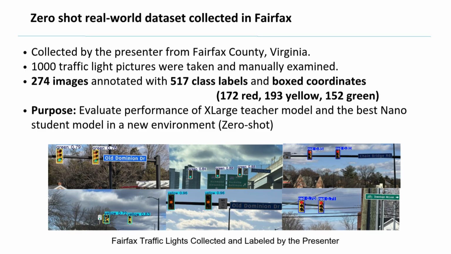So I collected a small US data set of railroad traffic lights, similar to the Bosch data set, in Fairfax County, Virginia, of the United States. And roughly 1,000 photographs were taken and labeled. The final annotated evaluation set was 274 images with 517 traffic light instances, including about an even distribution of the three traffic light states with a bit more yellow lights.